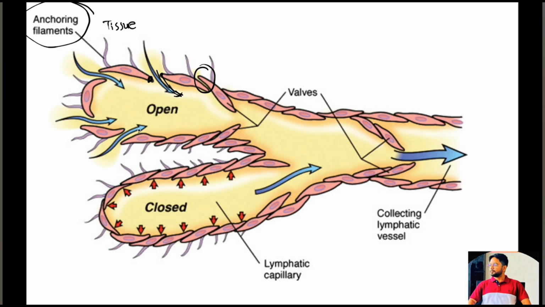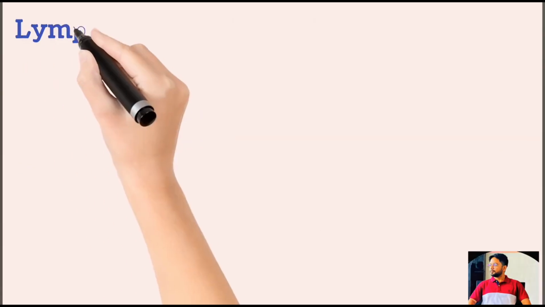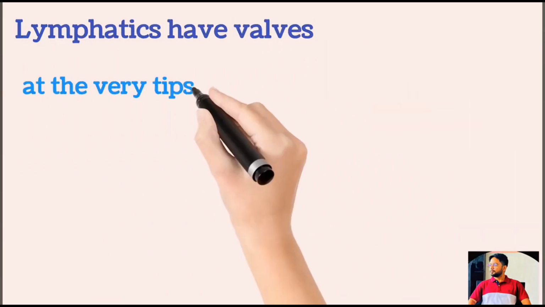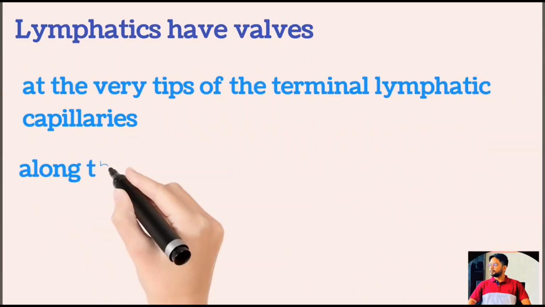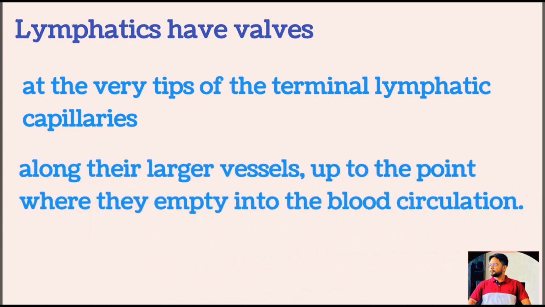Interstitial fluid along with its suspended particles can push the valve and flow directly into the lymphatic capillary. However, this fluid has difficulty leaving the capillary once it has entered. Once it has entered, it cannot move out from the lymphatics easily. Endothelial cells of the lymphatic capillaries are arranged in such a way that when the fluid tries to go out from the lymphatic vessels, it causes closing of this flap valve. Thus, the lymphatics have valves at the tip of the terminal lymphatic capillaries as well as along their larger vessels, up to the point where they empty into the blood circulation.